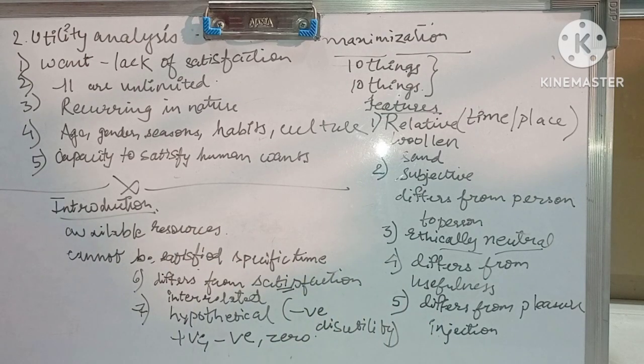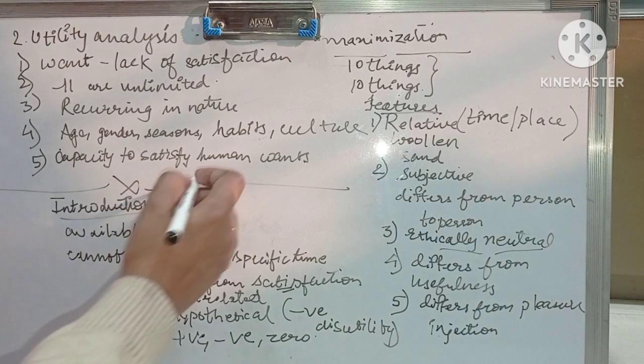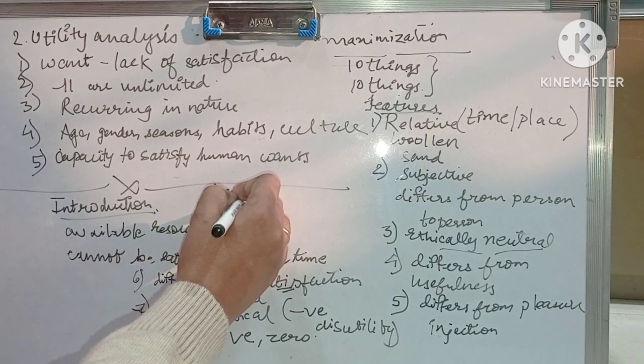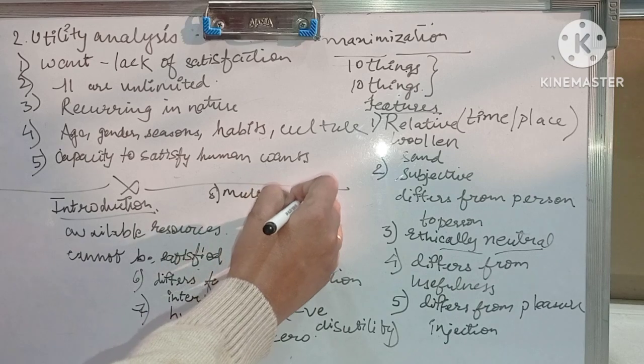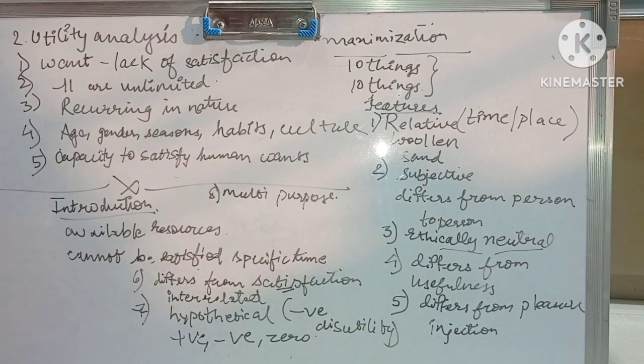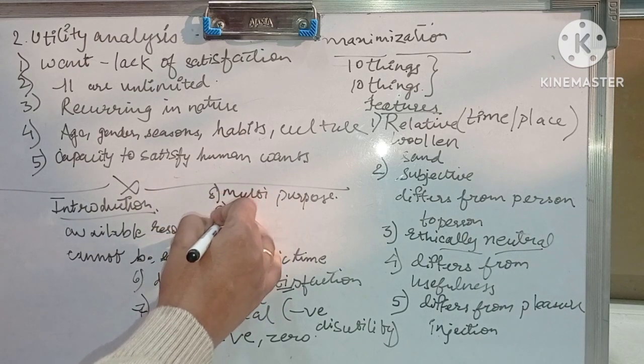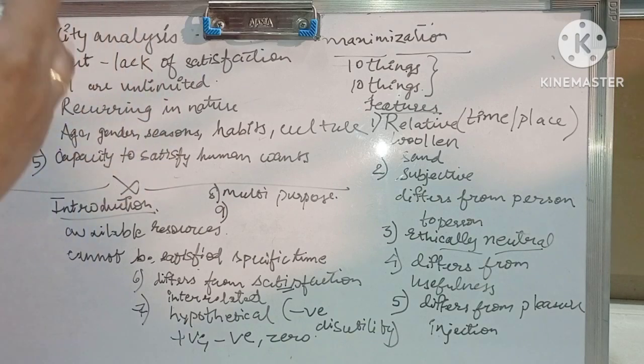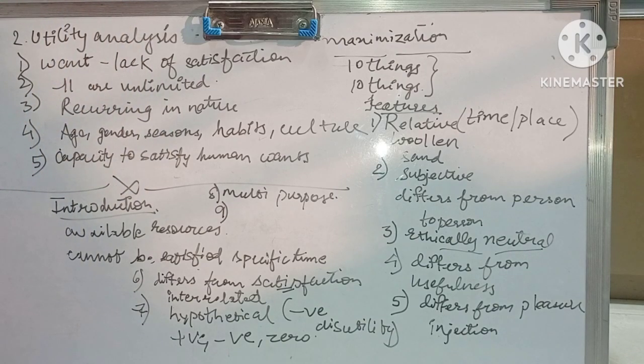Utility is multi-purpose. A commodity can satisfy the want of more than one person. It can be put to several uses. Example, electricity. It can be used to serve many purposes for many people at the same point of time. It is not only for light bulbs, tube lights, fans and AC. It can be used for industrial use also, for running machines and for creating other things with the help of electricity.